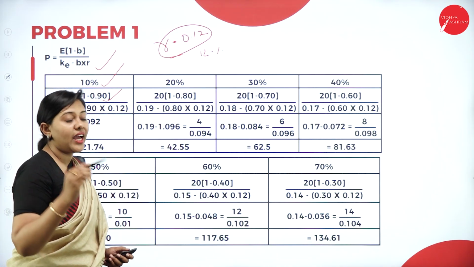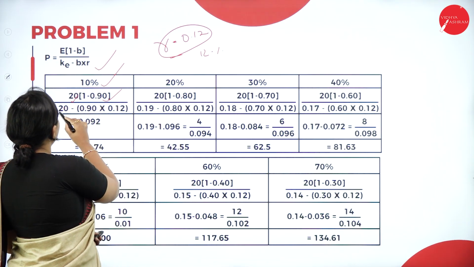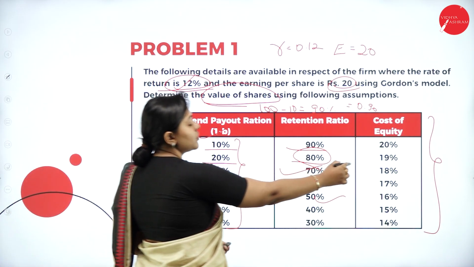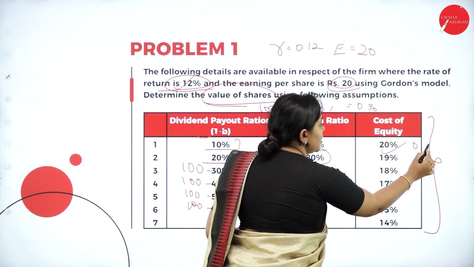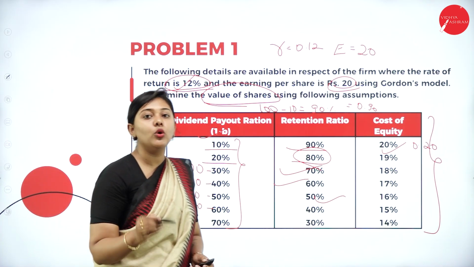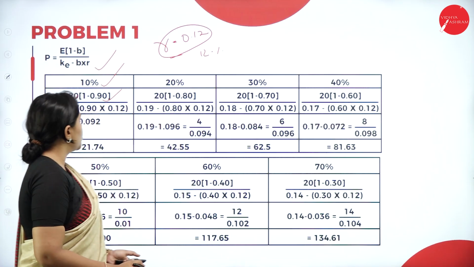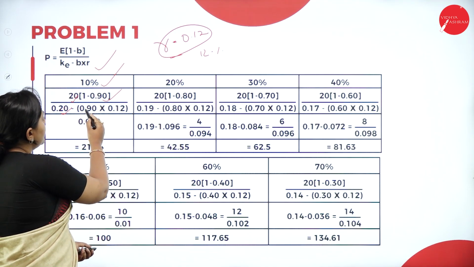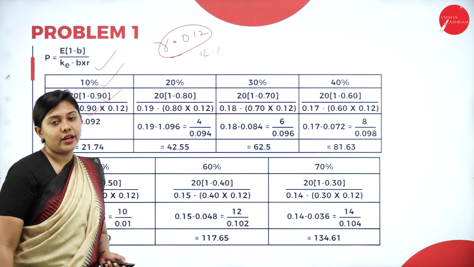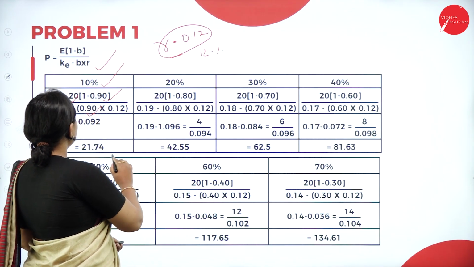Divided by the equity capitalization rate. What is the equity capitalization rate for the first case? 0.20. Since it's a percentage, we are converting it into decimal. So 0.20 minus your retention ratio into the internal rate of return. What answer do you get?